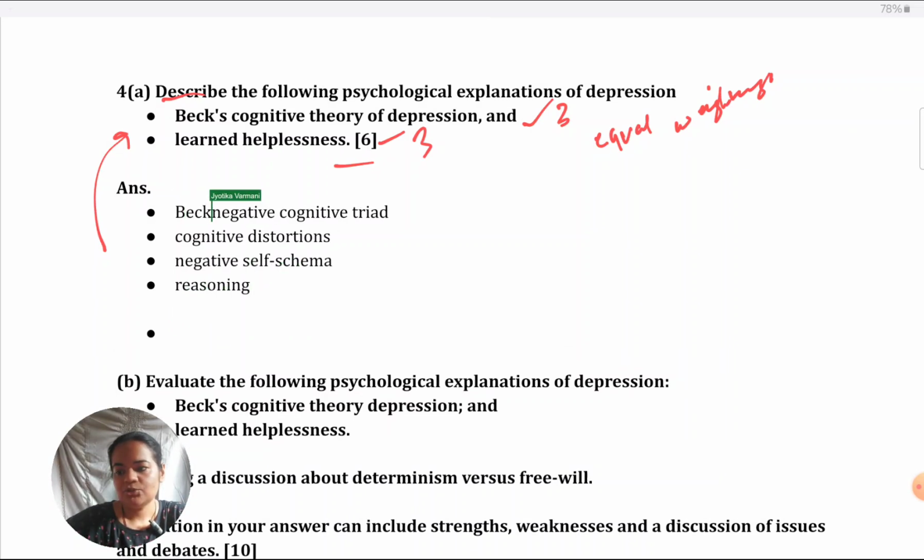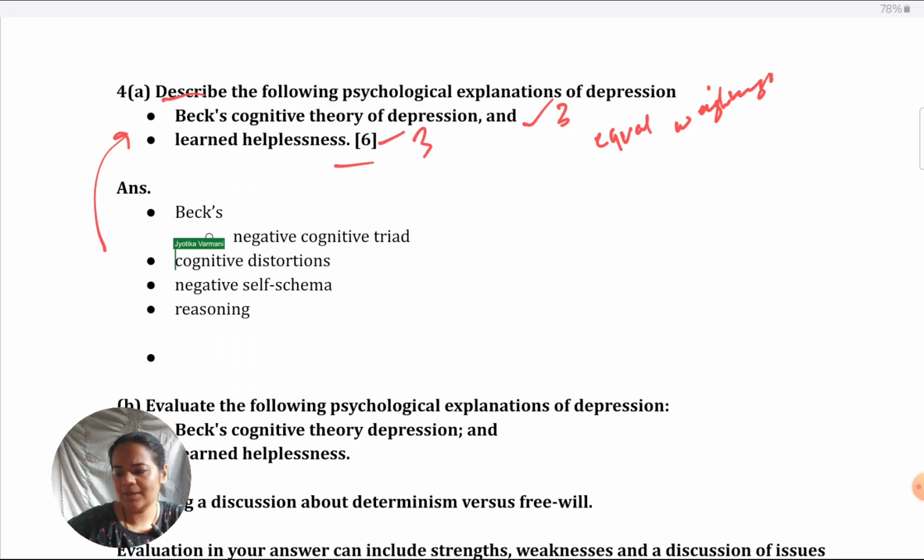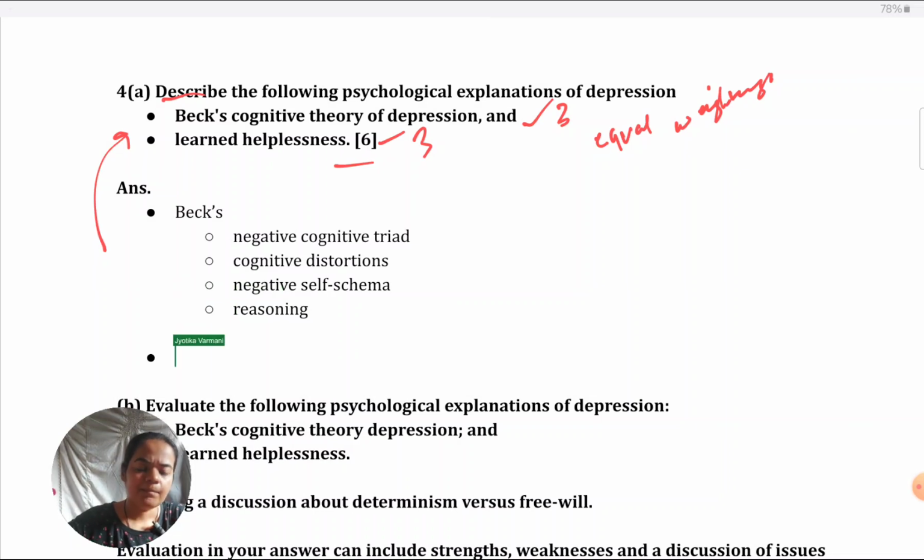Many students ask me, should we write an outline before answering the question? Yes, you can do that in the paper. Just with your pencil or pen, you could just write an outline, jot down, and then you can start writing the full answer. That's good. But nothing can override practice. You need to practice these type of answers. It should not be during the paper that the first time you're thinking about how to write a 6 marker. That strategy is bound to fail.